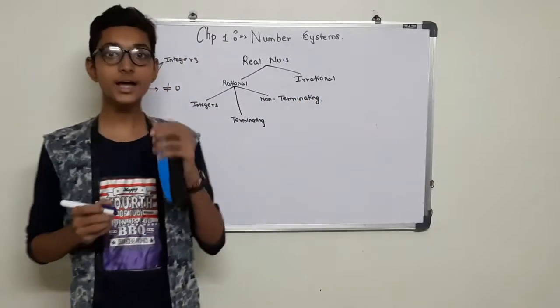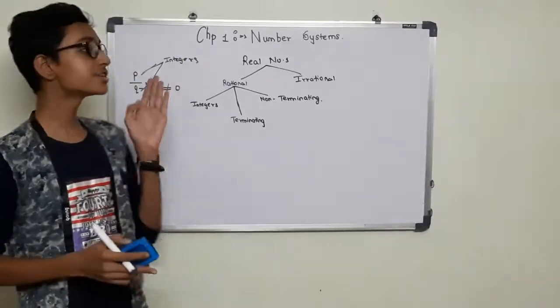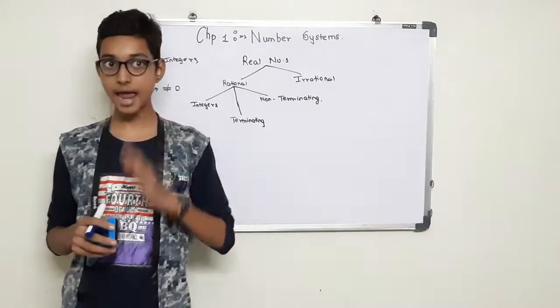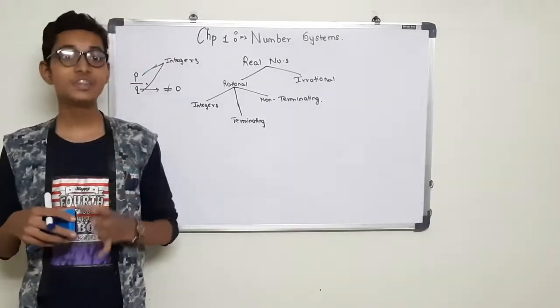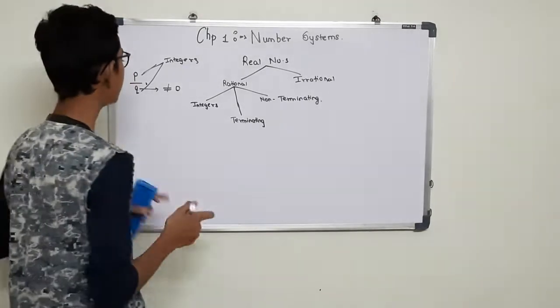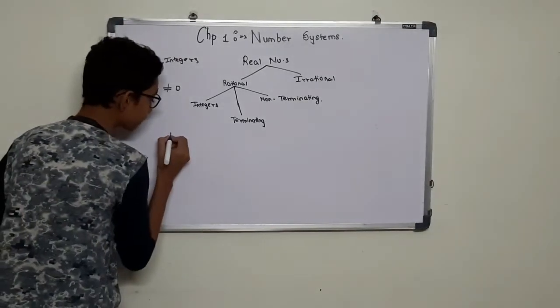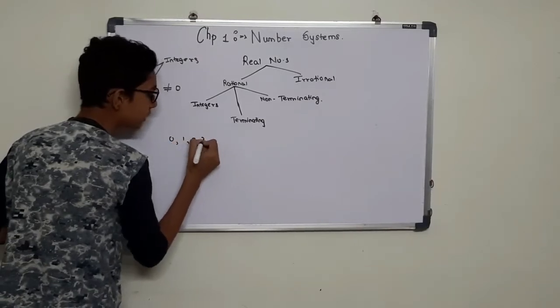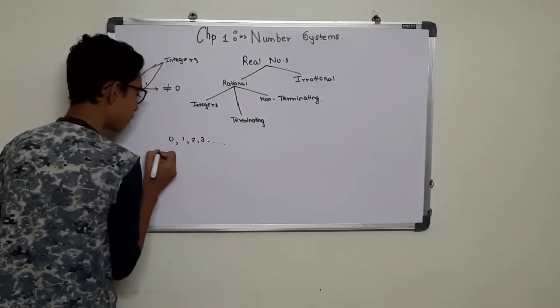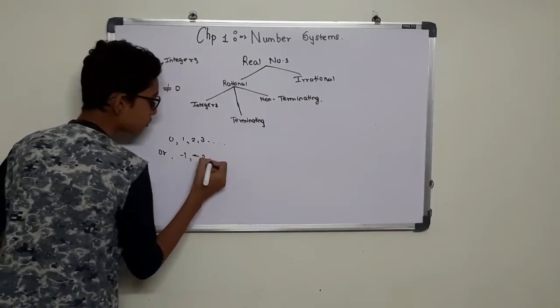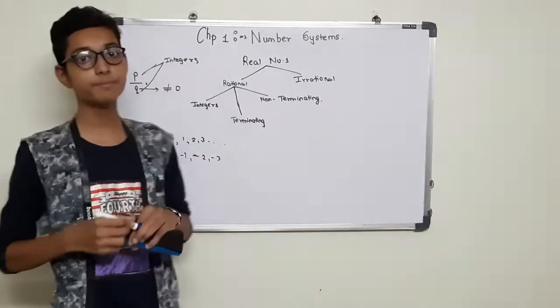So what are integers? Integers are the collection of whole numbers and negative of natural numbers. For example, 0, 1, 2, 3 and so on, or -1, -2 and -3. These are the examples of integers.